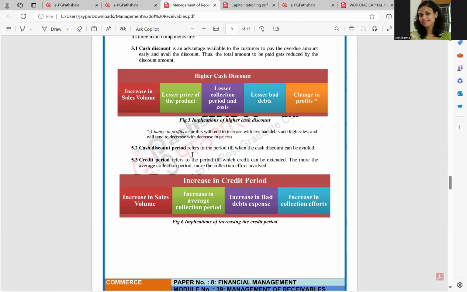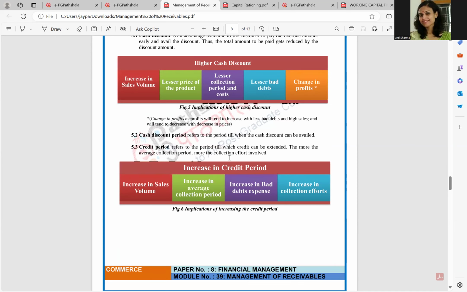Now in this cash discount, there are some cash discount periods within which, if the payment is done, the specific amount of cash discount will be provided to the customer. Like the example we took a while ago in a lecture, or will see in a later lecture, 4/15 net 45. What it means is that if the payment is made within the first 15 days, then 4% cash discount will be provided. Otherwise, there will be no cash discount, and then you can make payment till 45 days.